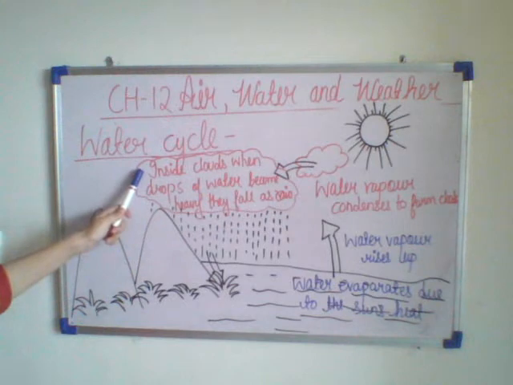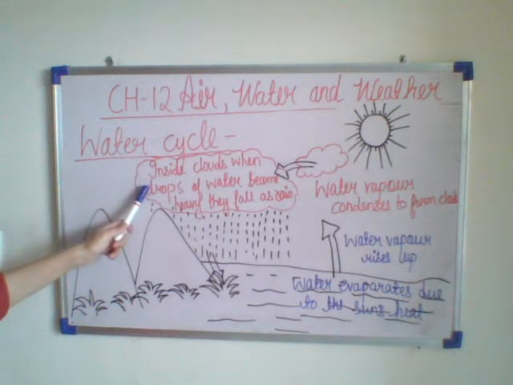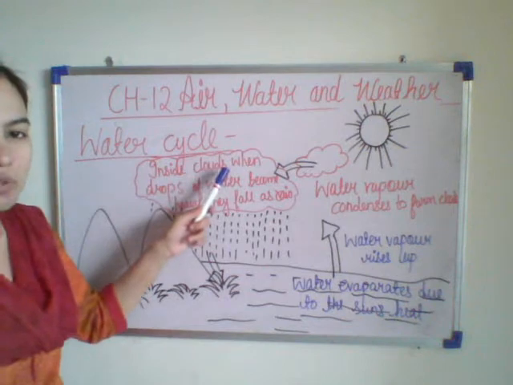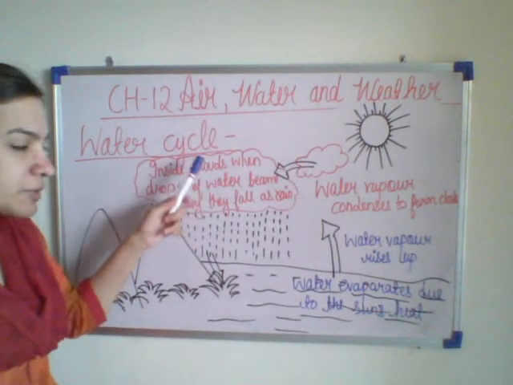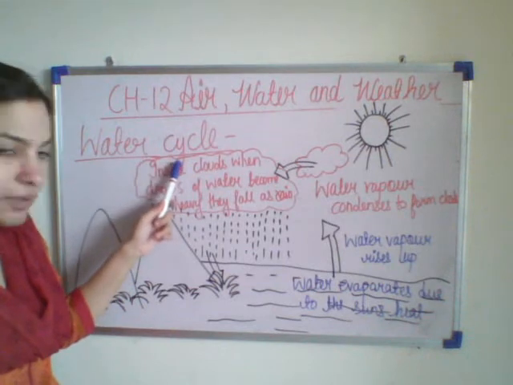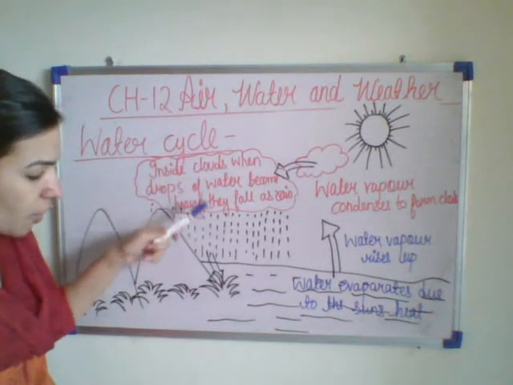Now tiny droplets of water join together to form big drops inside clouds. When big drops become too heavy, they fall as rain. So many tiny drops combine together and become very large, so they cannot remain in the cloud and fall down